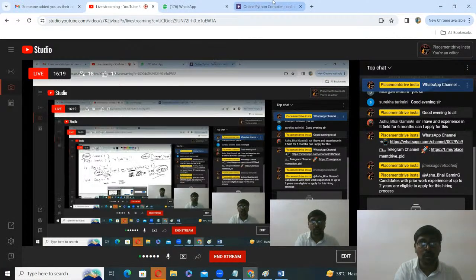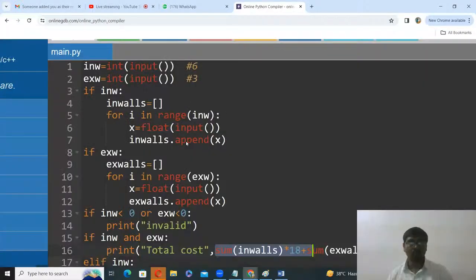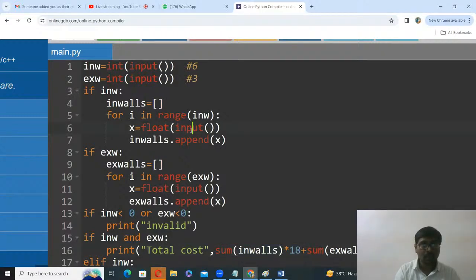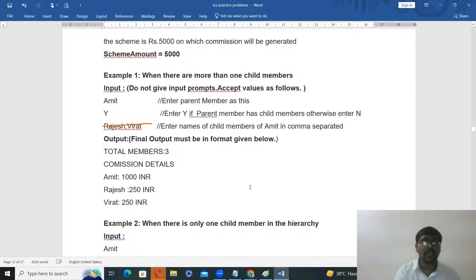Now, go to, one second, it is open. Okay, first observe the input and output. According to that only we can write the program.